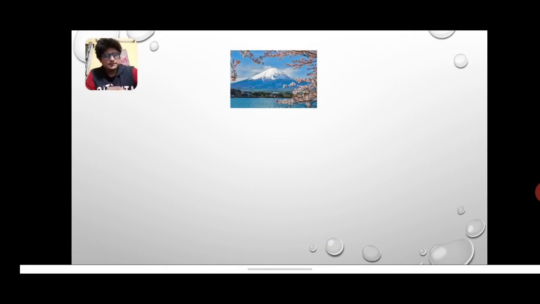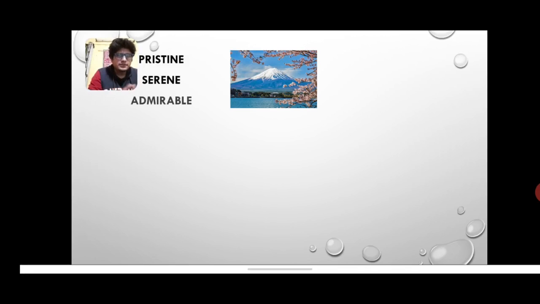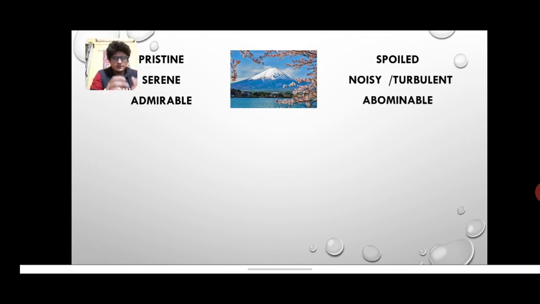Okay, next up, we've got a beautiful picture of a snowy mountain. I can also call it a snow capped mountain. In the phrase snow capped mountain, there is an adjective hidden, but it actually is not an adjective. It's the participle form which is actually being used as an adjective. The word participle will be explained in the upcoming classes, of course. So let's currently discuss the first picture that we have here.